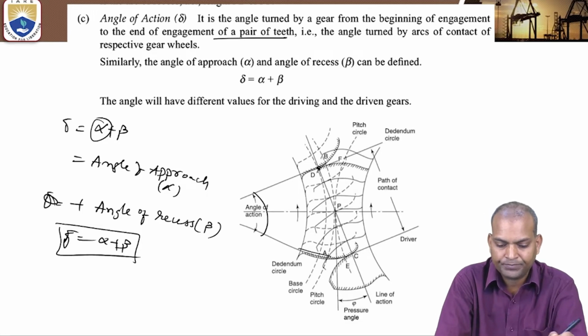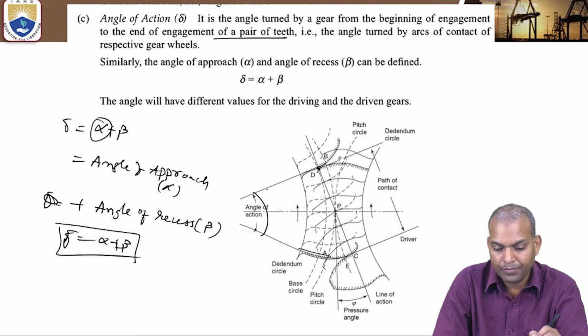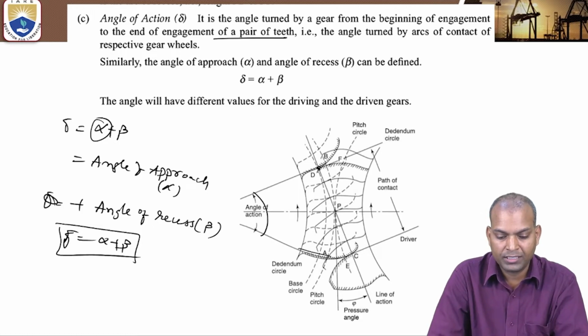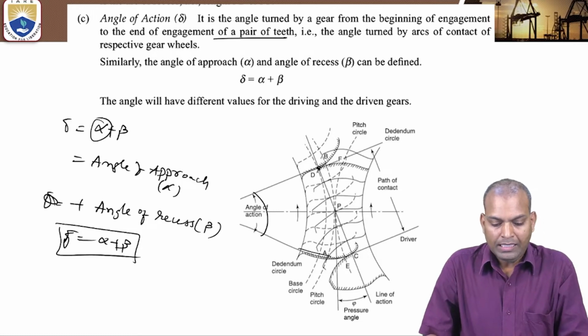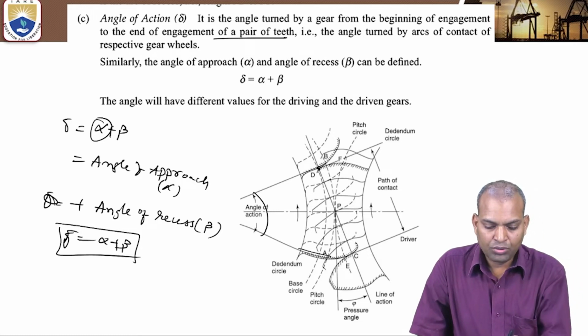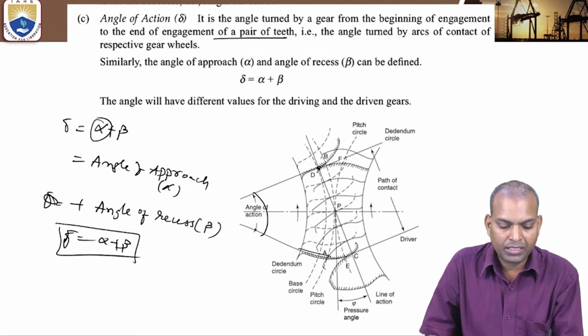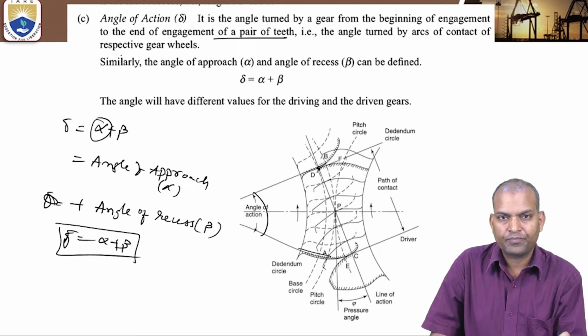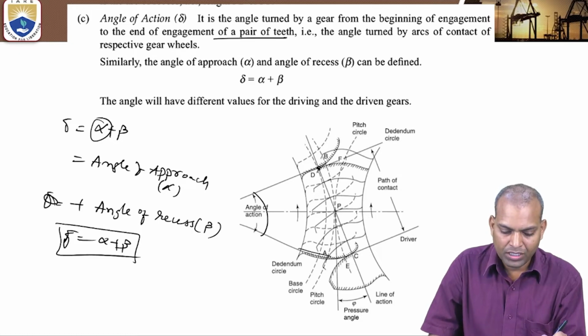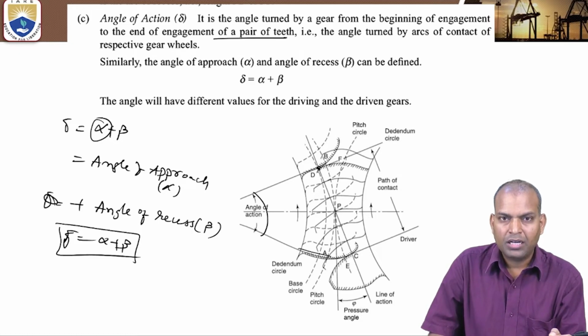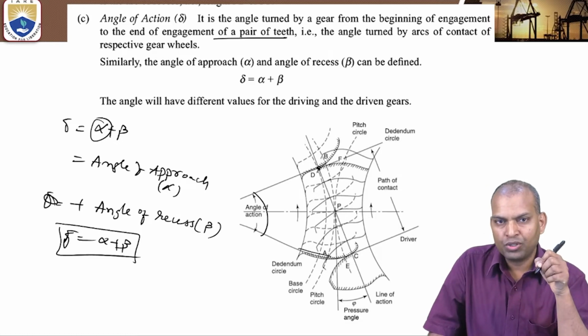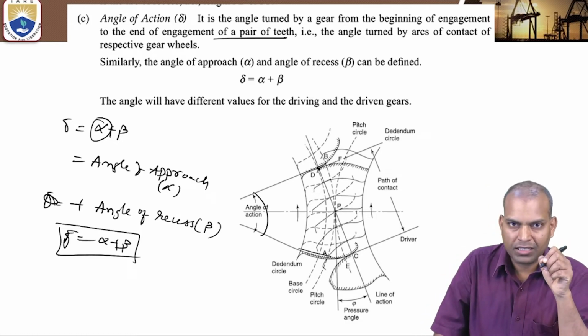For driver and driven gears, it is different. One more important point: the angle of action delta is the angle turned by the arcs of contact of the respective gear wheels. What are the arcs of contact again? Arcs of contact means arc of approach plus arc of recess.